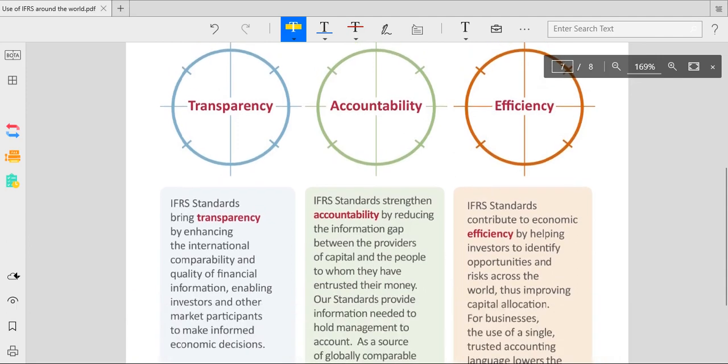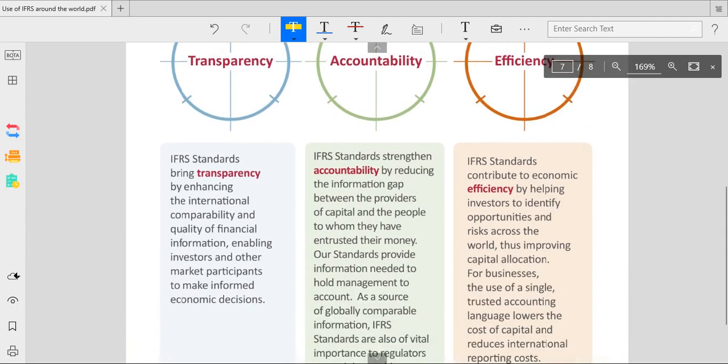According to transparency, what does it mean? IFRS standards bring transparency by enhancing the international comparability and quality of financial information, which is used to enable investors and other market participants to make informed economic decisions. Accountability means whatever transactions they have made, they need to account for and book. IFRS also brings accountability by reducing the information gap between the providers of capital and the people whom they have entrusted with their money.